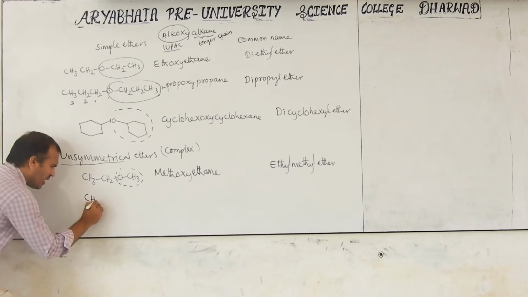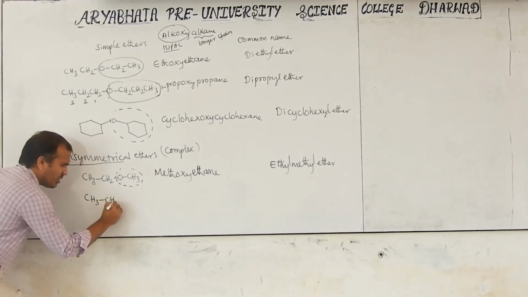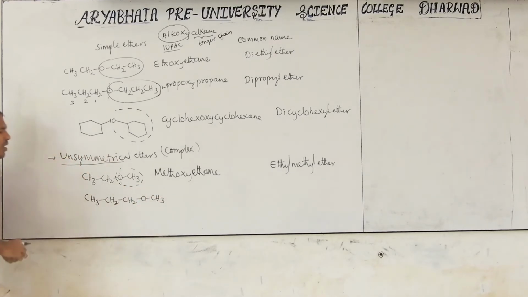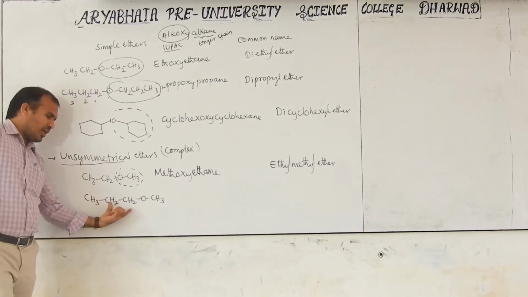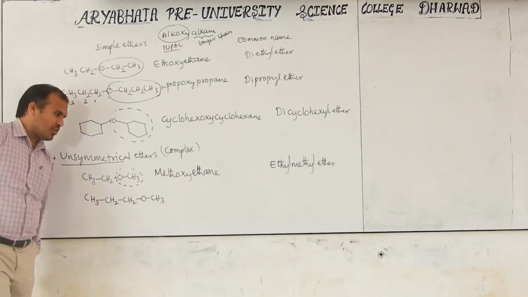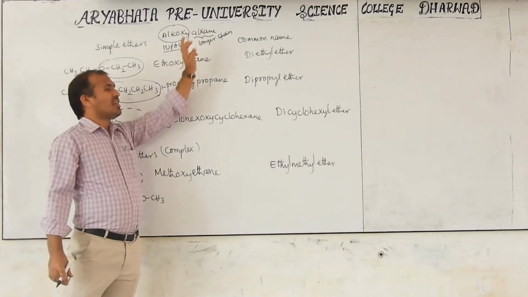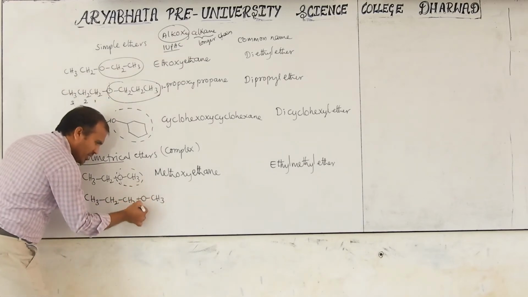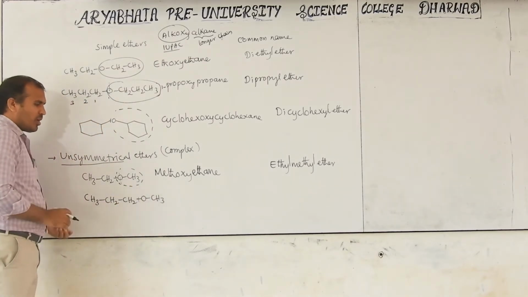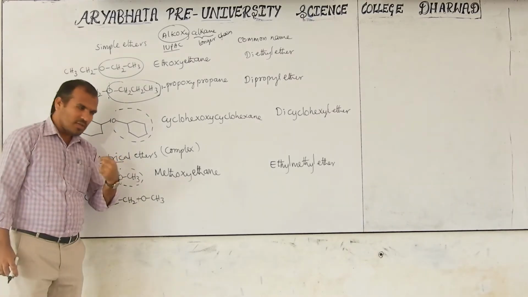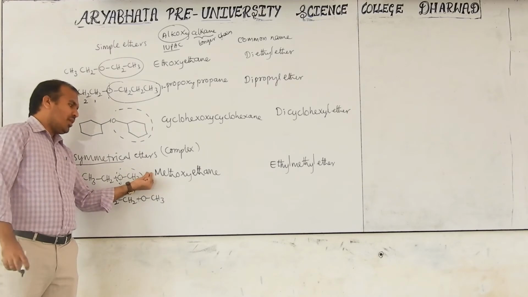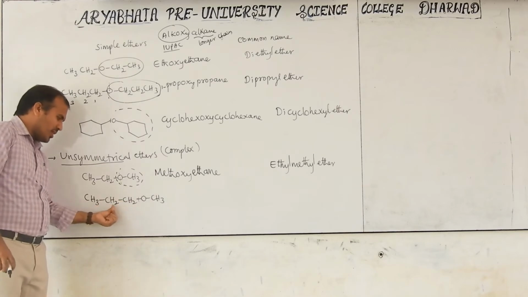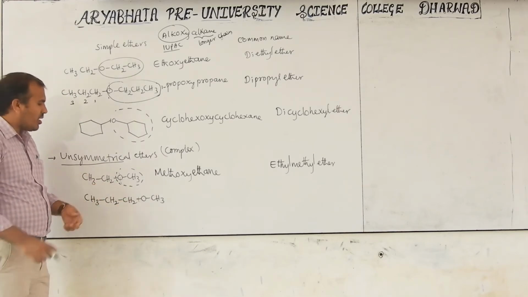Next, CH3, CH2, CH2, O, CH3. Now, this is the propane, propyl group part, this is the methyl group part. The longer carbon chain is considered the alkane part, the smaller group is considered the alkoxy part. Then this part is the alkoxy, and this is the alkane part. Now we have to consider whether a number is needed or not. Here two carbons are there, so where it is located is not mentioned. Both are similar positions.